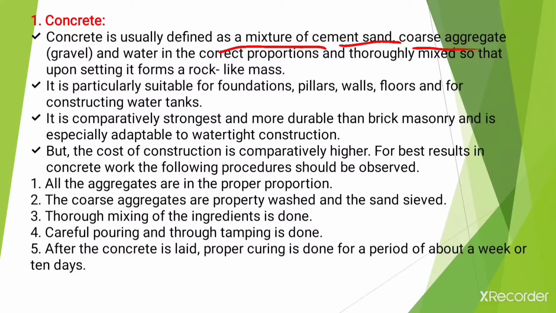The first building material is concrete. Concrete is defined as a mixture of cement, sand and coarse aggregates, meaning gravels, and water in correct proportion and thoroughly mixed so that upon setting it forms a rock-like mass. It is particularly suitable for foundations, pillars, walls, floors, and for constructing water tanks. It is comparatively stronger and more durable than brick masonry, and is specially adaptable to watertight construction.